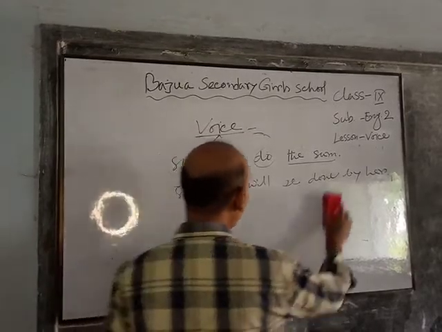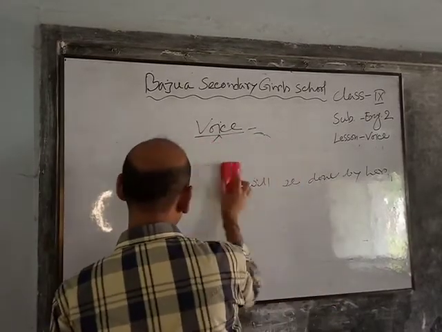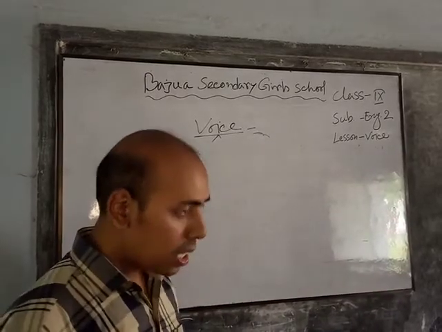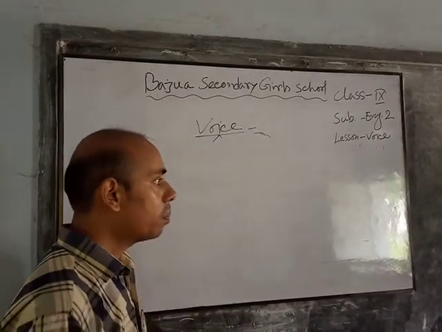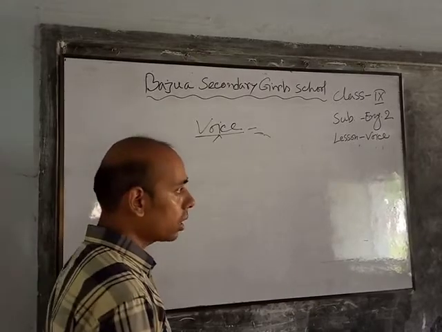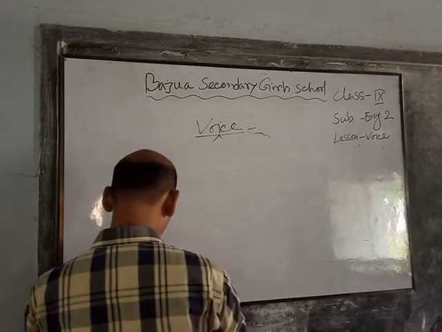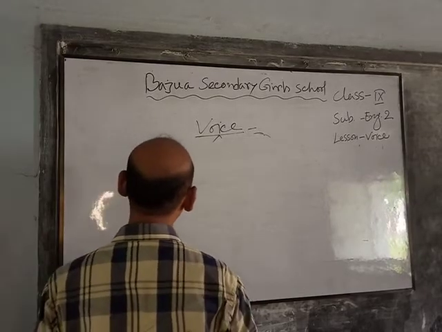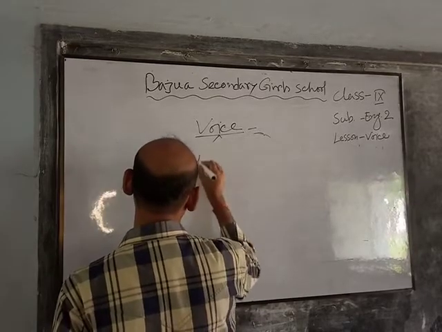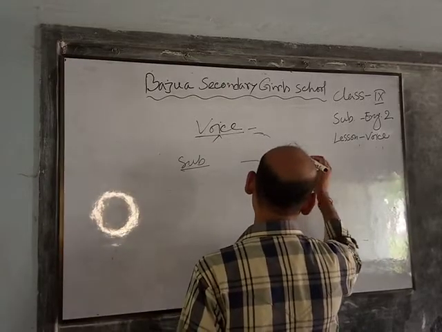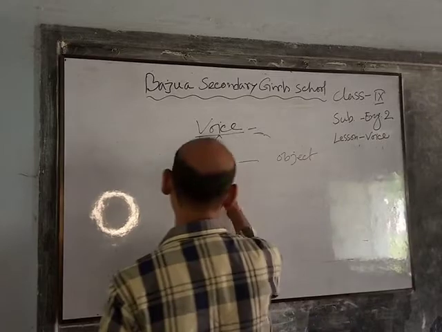So, you have to learn about the objective form of the pronoun, the subjective form of pronoun. Subjective form and the objective form.